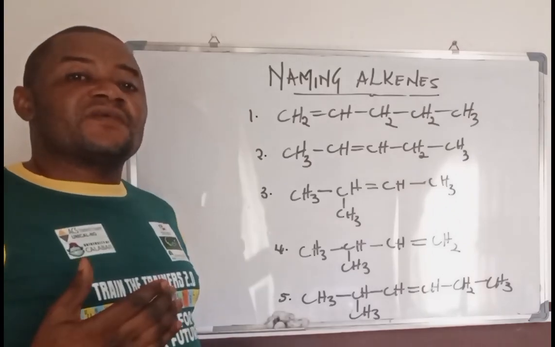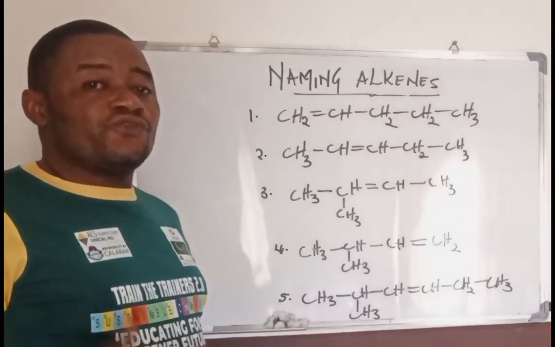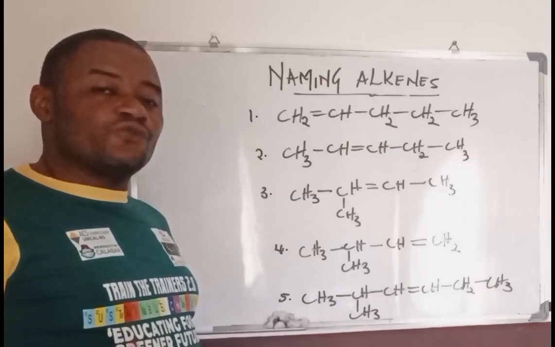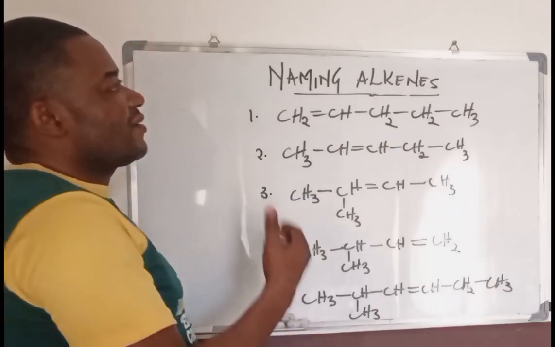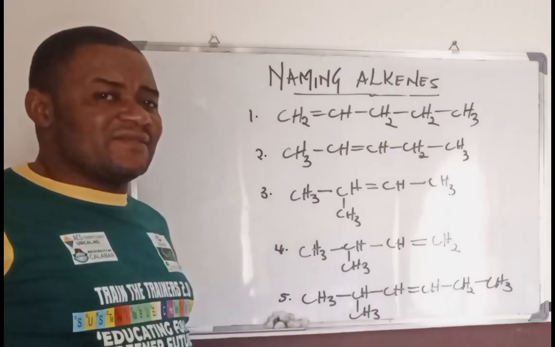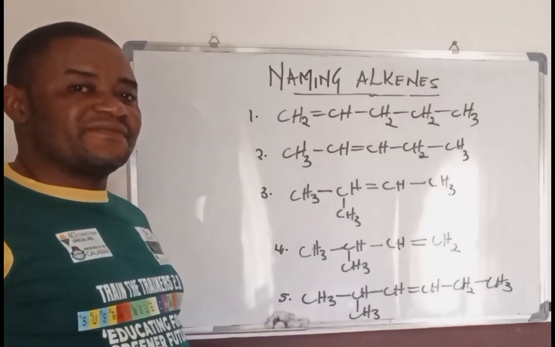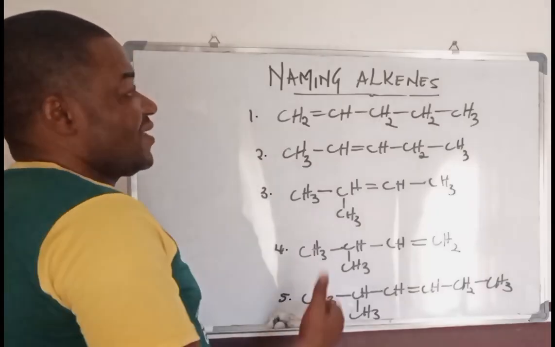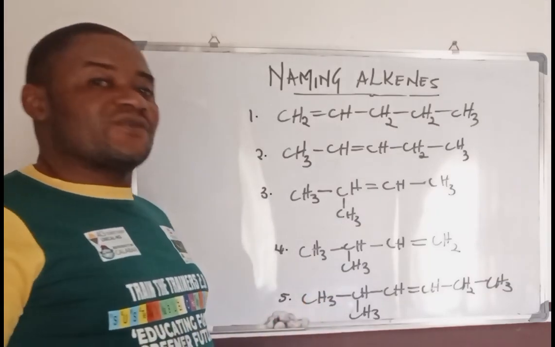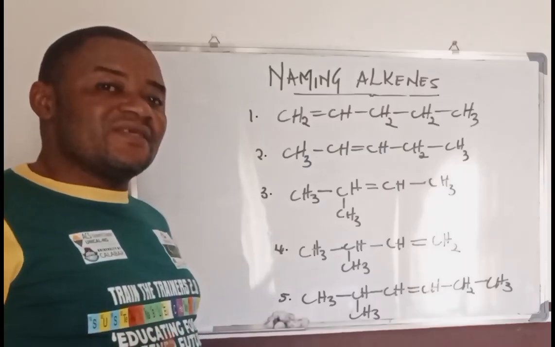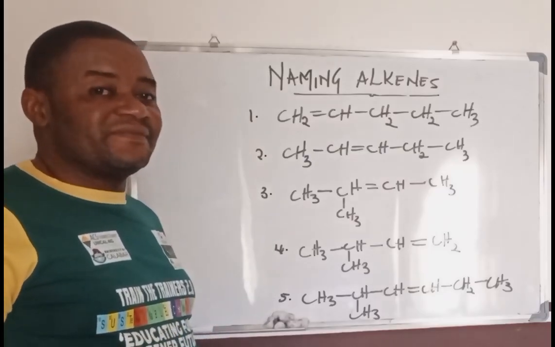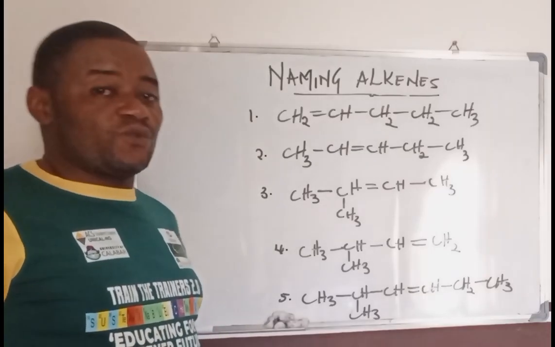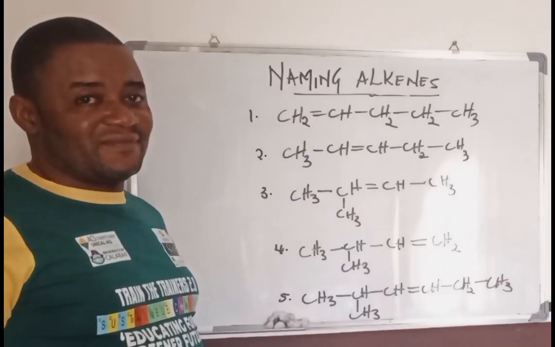Now, there are processes you must follow in order to be able to name these alkenes, even alkynes, as the case may be. Remember that we said alkenes are what they are because of the suffix they end with, ene, just like the ane suffix for alkanes.